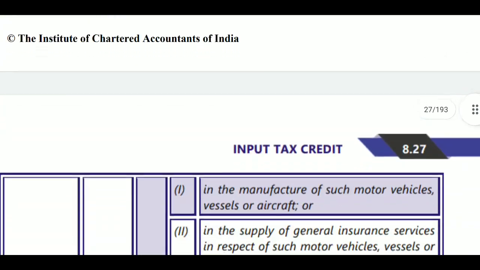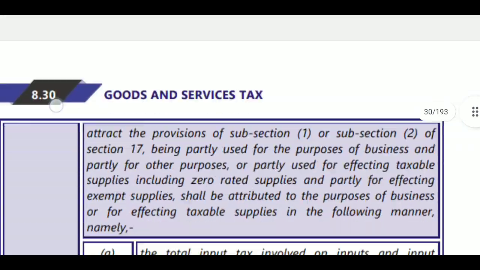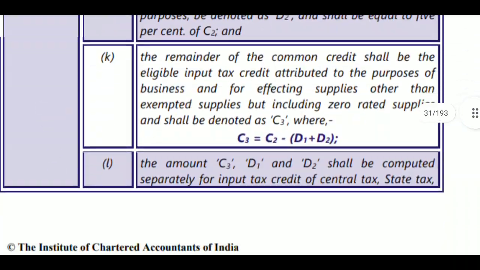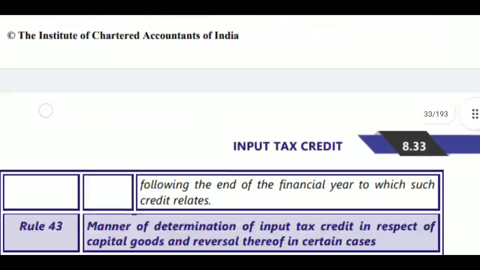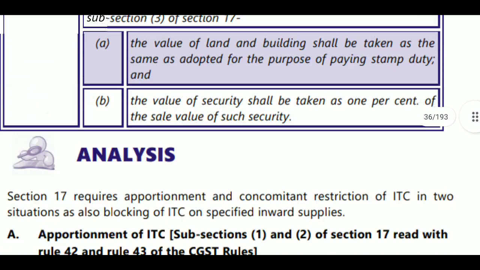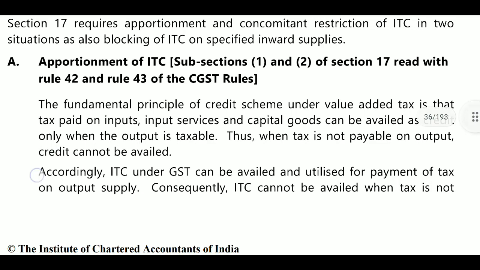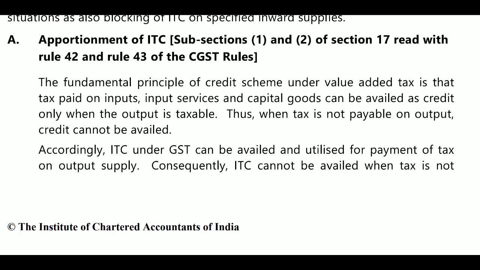We will see this in the analysis part directly. What is there in the analysis part? Here is the analysis of section 17. The provision of section 17 is related to apportionment of credit and blocked credit. Here we must learn the rules also, that is rule 42 and rule 43, which will also be considered. First, apportionment of credit.